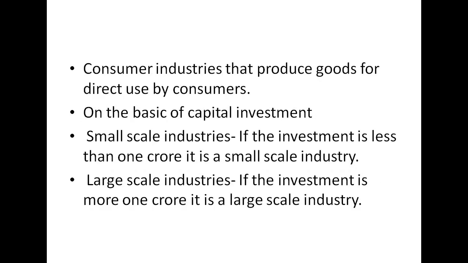Now there is a second kind of industry, the consumer industry, that produces goods for direct use by the consumer. So all the things that you use on a daily basis, like the ration shops that sell to you, they are consumer friendly, like we have to use them on a daily basis. Consumer industries are basically making and selling products that are directly used by consumers.